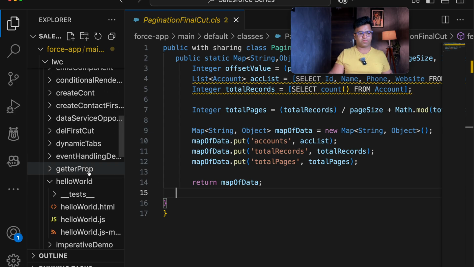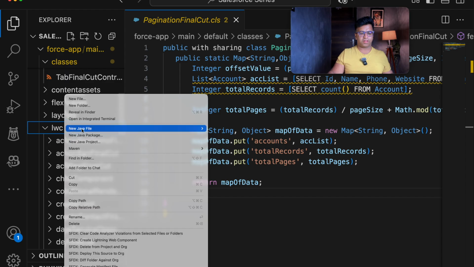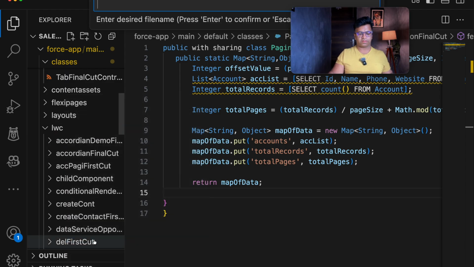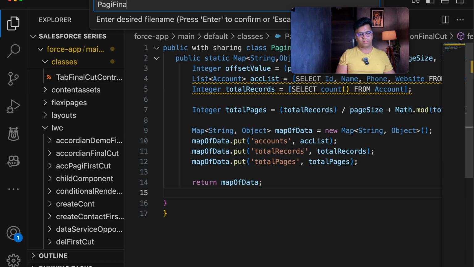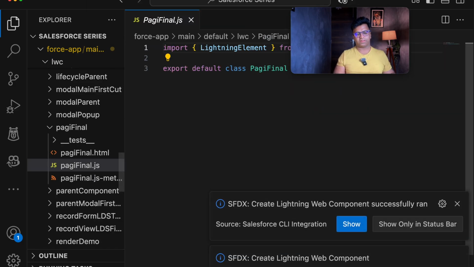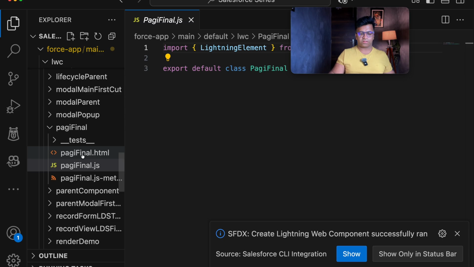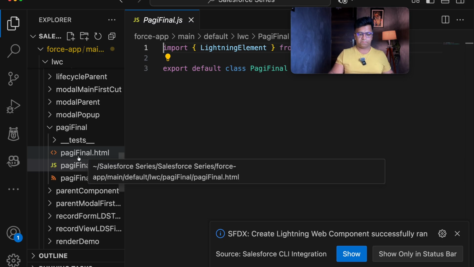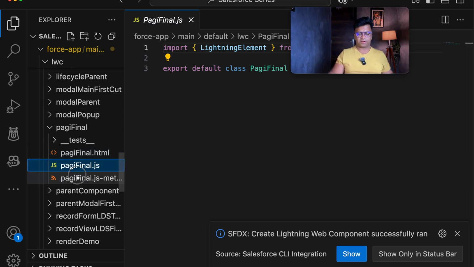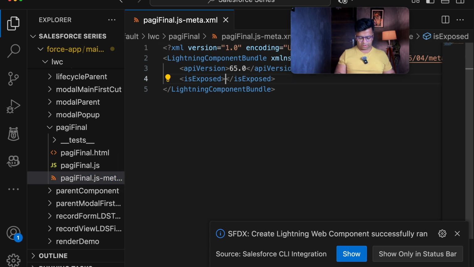So now it is time to start with our Lightning Web Component for the pagination. The first step is creating a new component here. So let's create it, that is page final. And once our page final is created, we have three files here, that is page final HTML, JS and meta.xml. So let's first update the meta.xml.